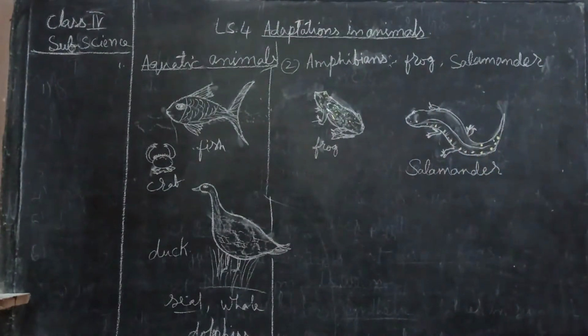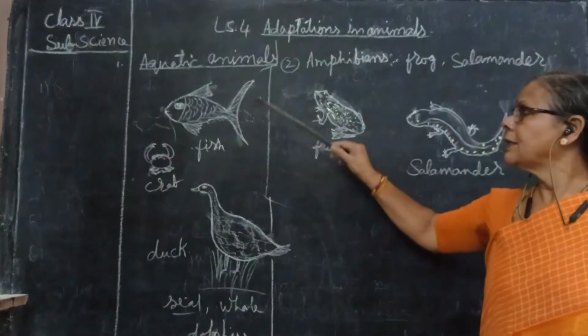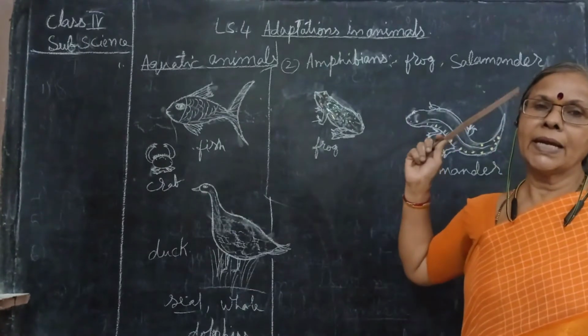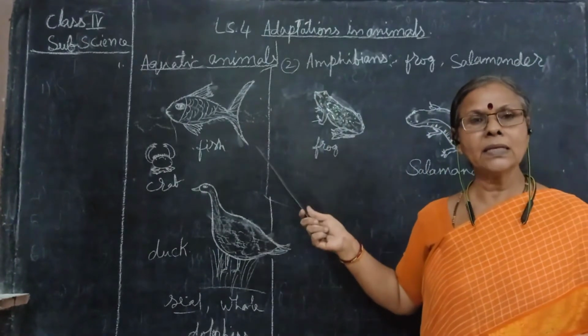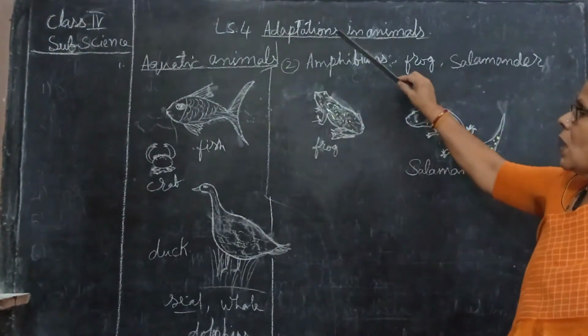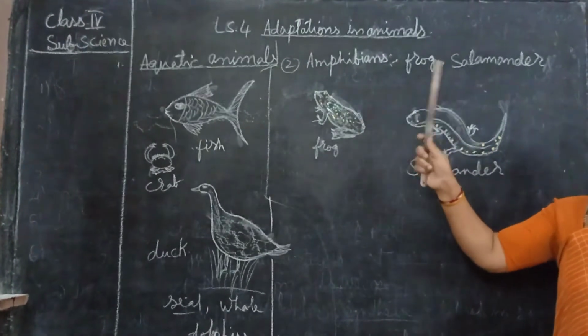Look at the diagram. Amphibians can live on land as well as in the water. Now, what are the examples of these amphibians?